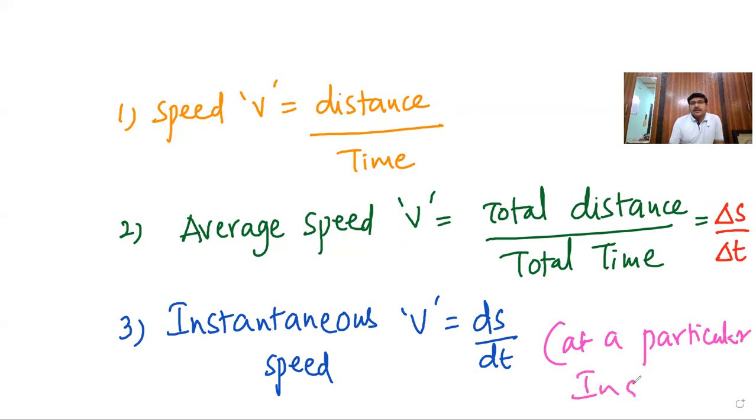These are the three types of speed we come across in physics. Clear?